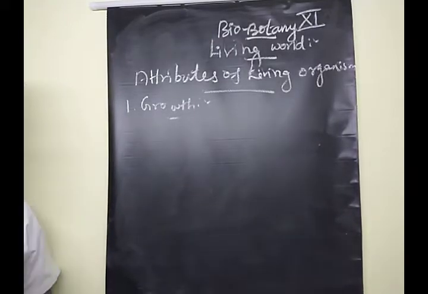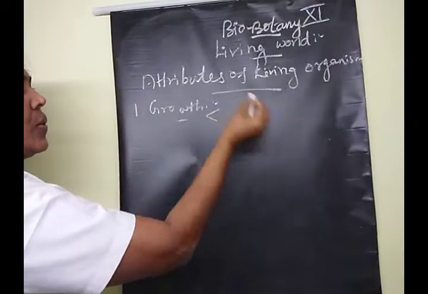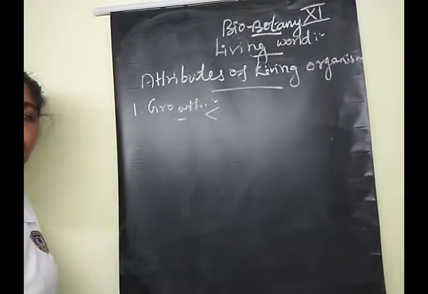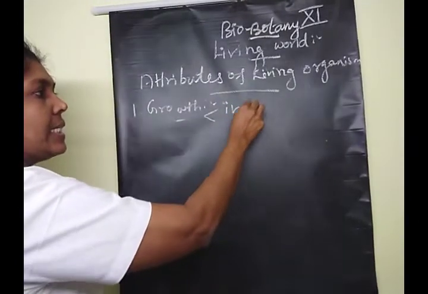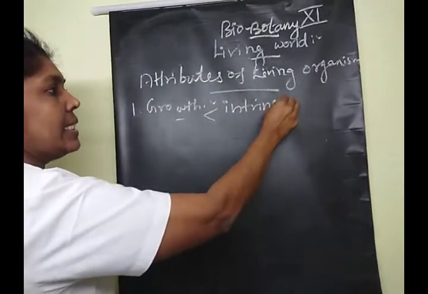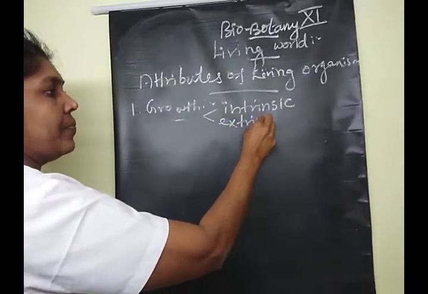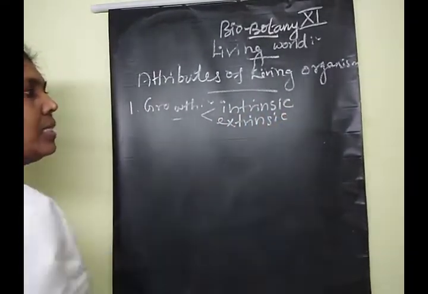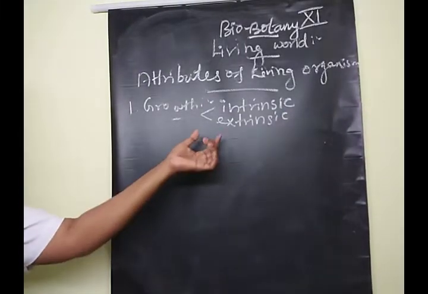Clear? Growth is explained or defined in two terms: one is intrinsic and another one is extrinsic.